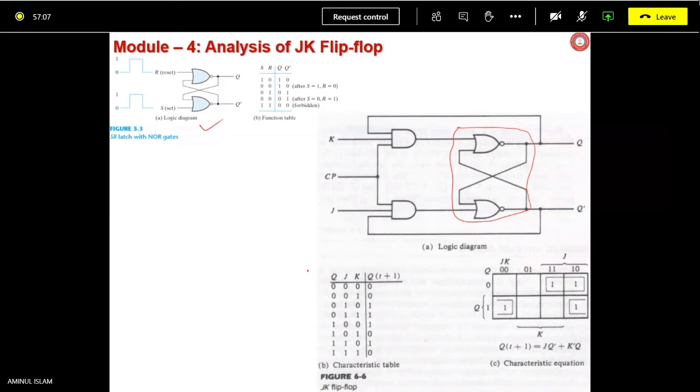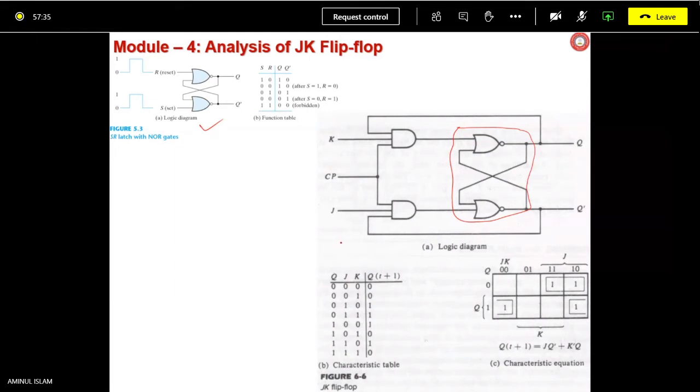Now, we have added two AND gates, and we have given the feedback from Q to the K side and Q bar to the J side. Just remember that feedback is going from Q bar to J and from Q to the K side, and CP is your clock pulse.